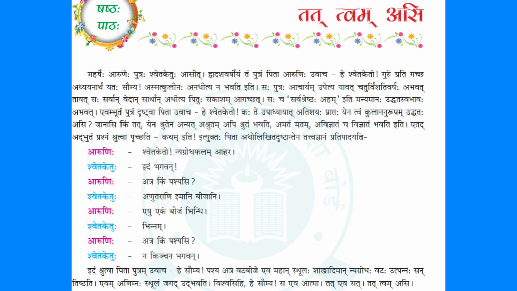Evam bhutam putram drishtva pita uvacha. So father was shocked to see his son developing this type of attitude. Evam bhutam, evam is like this. So hope you know what is like this. What was the attitude of Shvetaketu? It was the arrogant nature, right? He was proud of himself. So that is evam. Evam is like this. The person who has become proud of himself.